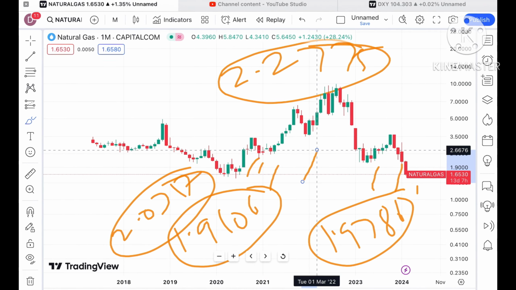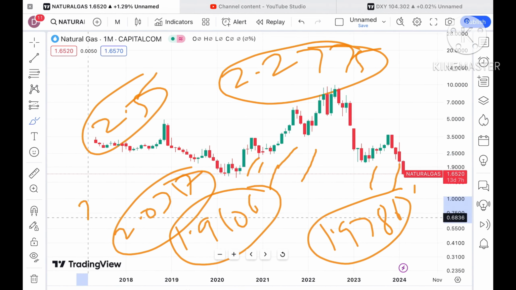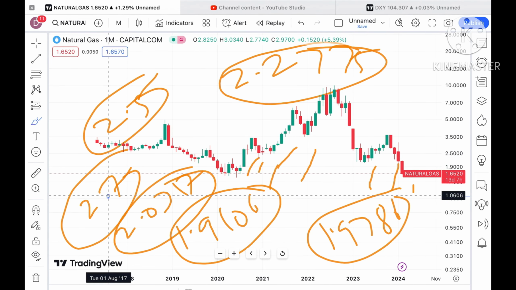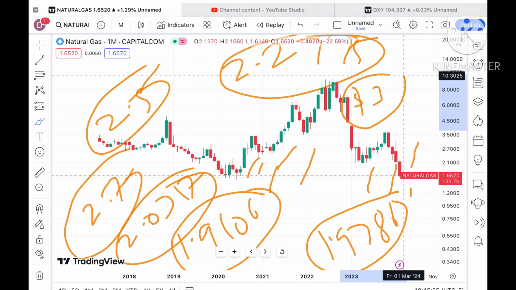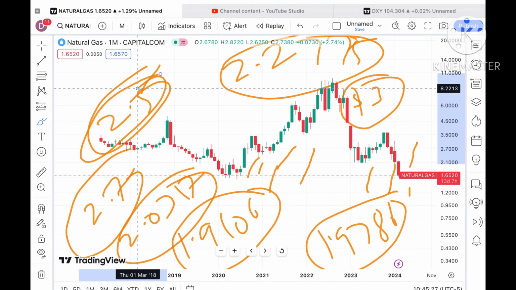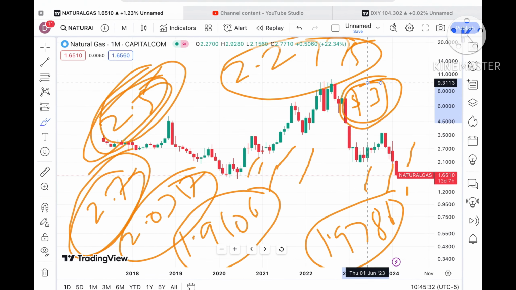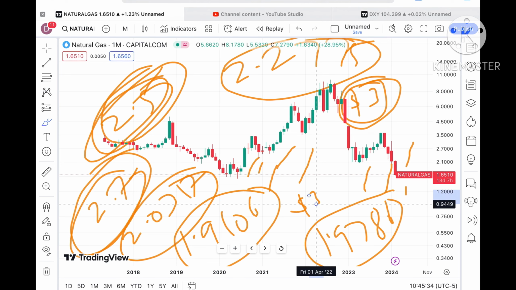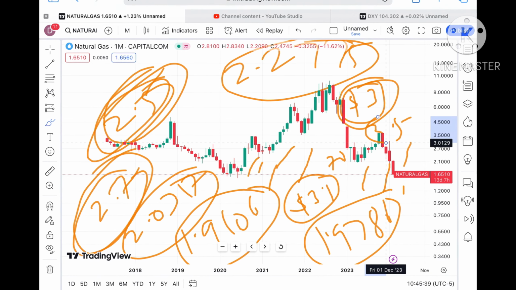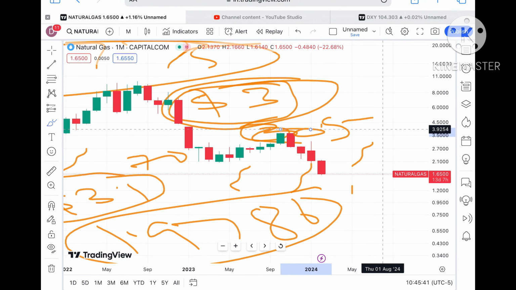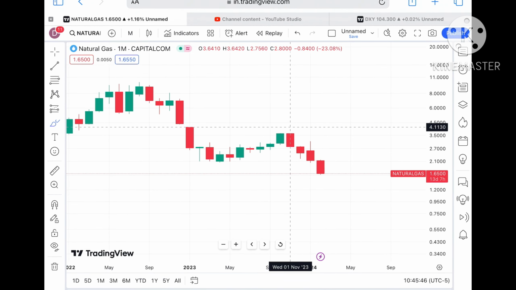$2.2775. Okay, and once the price starts sustaining above that zone, we will see it go further high, and from there a probability of touching a level of 2.5, and from there a level of 2.7. Keep in mind that as soon as the price sustains above 2.7, it will cross a level of around $3, because 2.5 is a strong resistance. So once it starts sustaining 2.5, we can see a level of 2.7, and from there it will cross $3. And once it goes over $3, we can see a level of 3.1. From there we can see a level of 3.5. That is a high we have seen twice, as you can see looking at this chart.